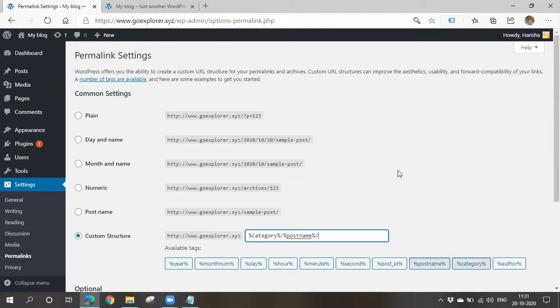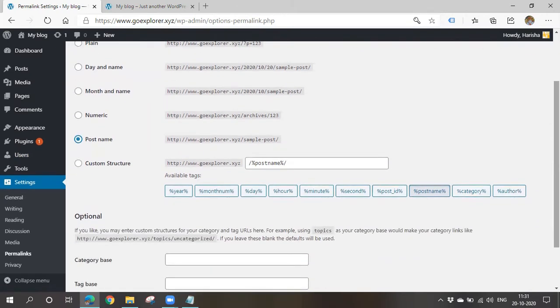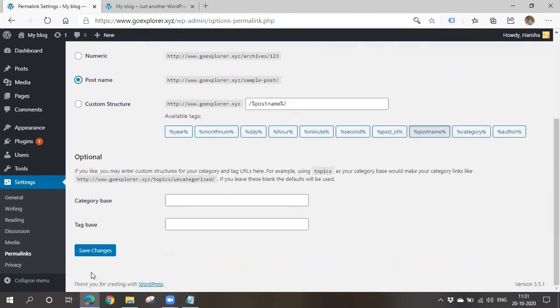We can change it at any time, but if you change it before posting or publishing any article, it will be good. That's why I'm saying all these primary settings. So I'll simply choose the post name only, and I'll get my URL and simply the post name. After doing that, you have to click on save changes.